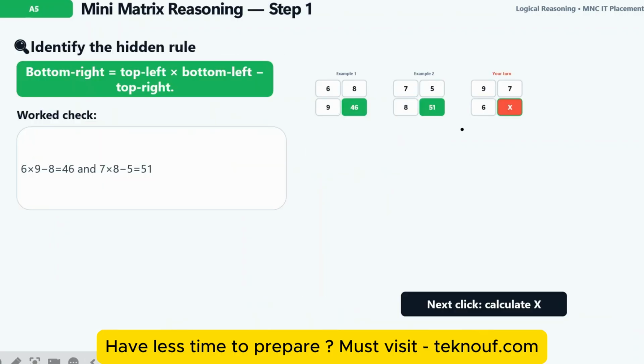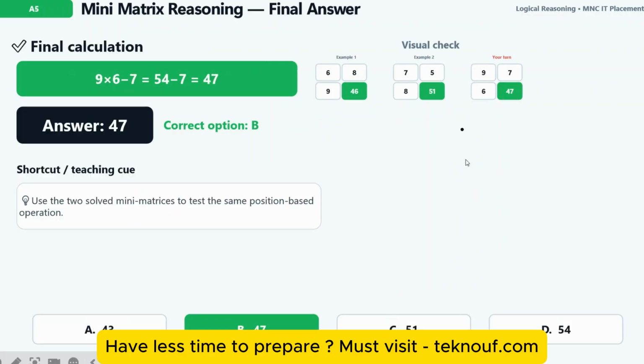Okay, see, at first the bottom right is equal to top left into bottom left minus top right. 6 into 9, that is 54, minus 8, that is 46. 7 into 8, that is 56, minus 5, that is 51. The same logic will work here as well. 6 into 9, 54, minus 7, 47, right? So 47 should be the correct answer.